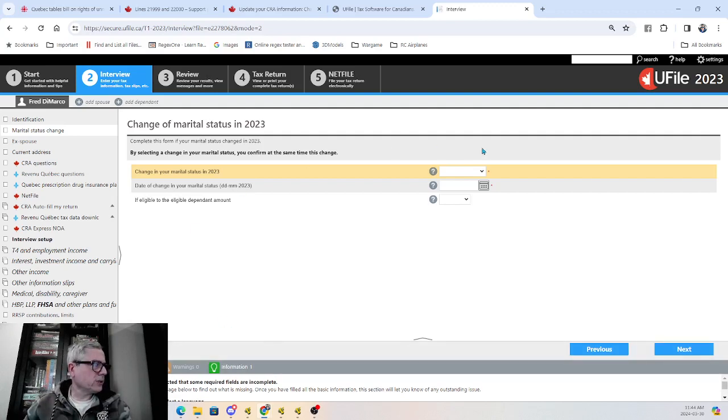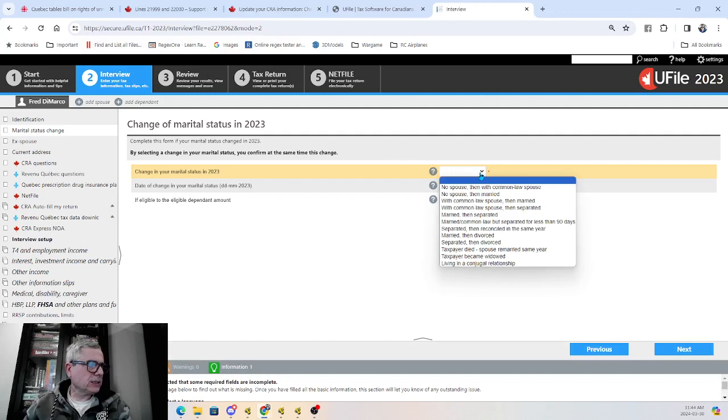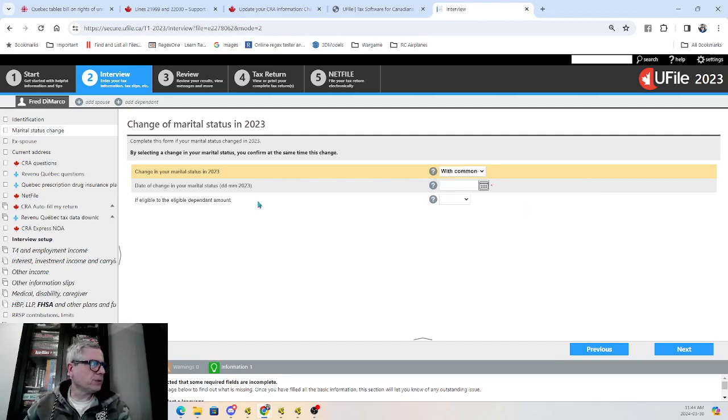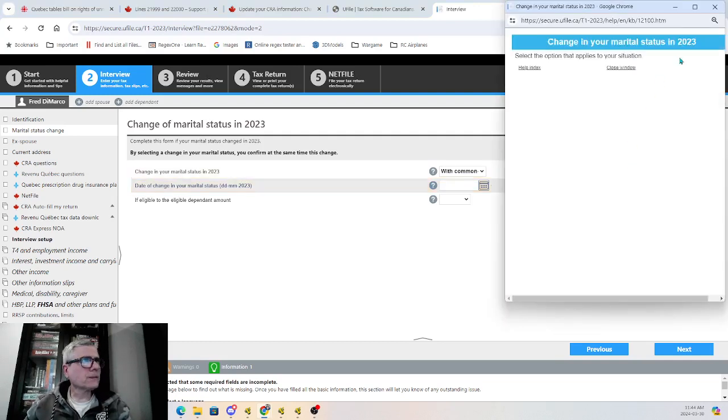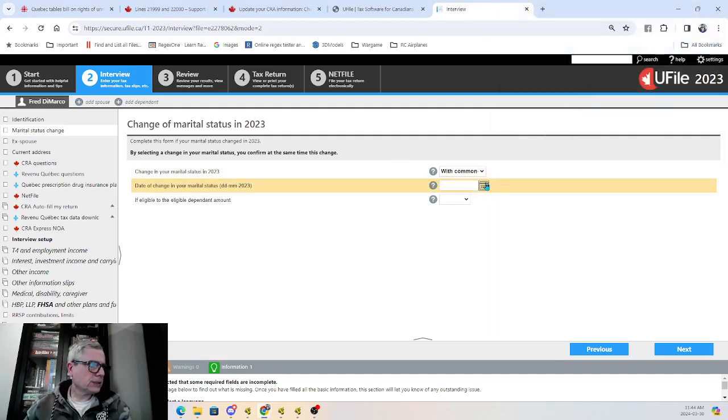So change in marital status, basically, you would say, what do we have here? No spouse, with common law spouse, then married, with common law spouse, then separated. Let's say this is the situation: you're living common law before. Date of change in marital status, let's say it was early September, so 1st of the 9th, 2023. Let's select it like that, 2023, 1st of September, there. If eligible for the eligible dependent amount,